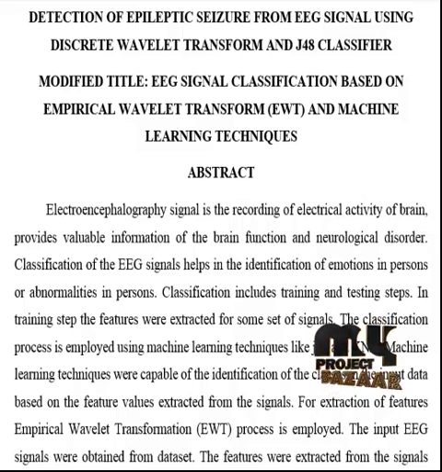The classification process is employed using machine learning techniques like J48 and KNN classifier. Machine learning techniques are capable of identifying the classes in the input data based on the feature values extracted from the signals. For extraction of feature values from the signals, the empirical wavelet transformation process is employed. Input EEG signals are obtained from a dataset. The features are extracted from the signals based on empirical wavelet transformation.